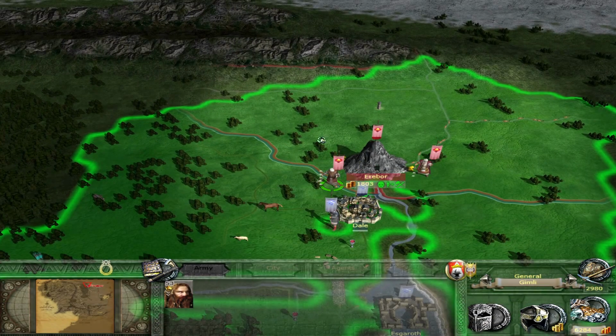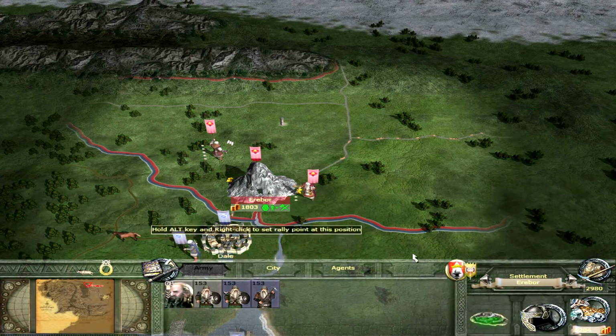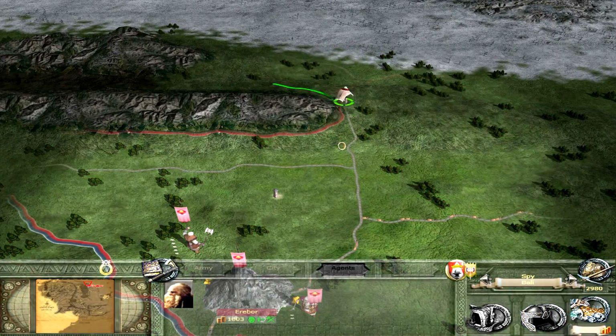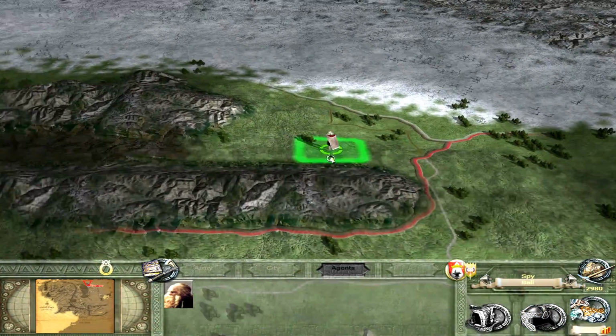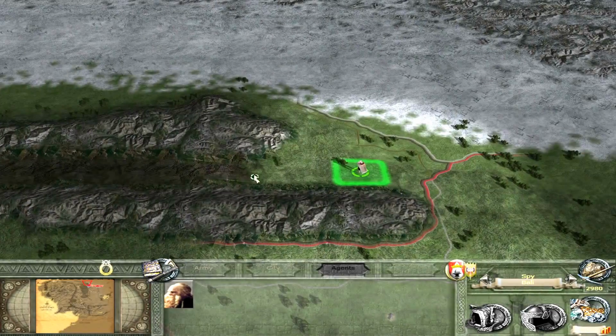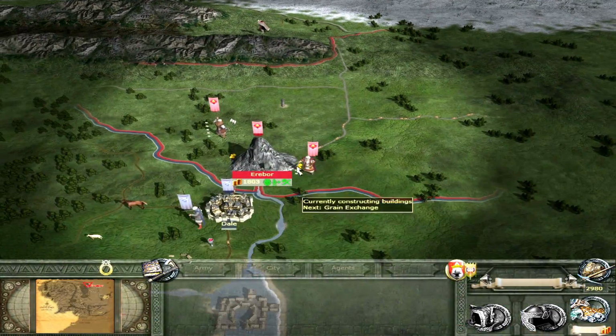Dale Cavalry. Well, that's where we can get our cav from. The thing is, I don't want to spread these guys out as kind of spies or anything like that, because they're probably going to get killed. Okay, there should be a settlement up here somewhere. I can't even get there. No vantage point there, sire.